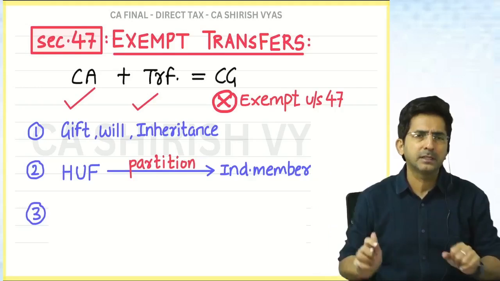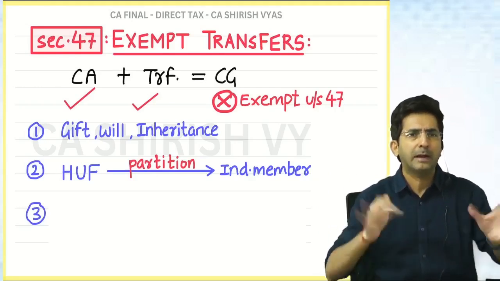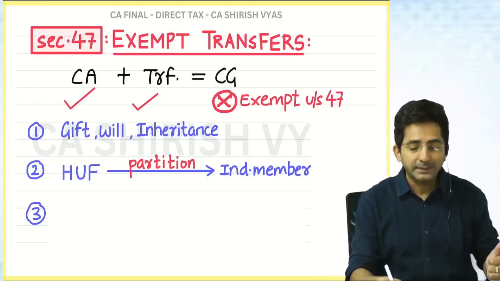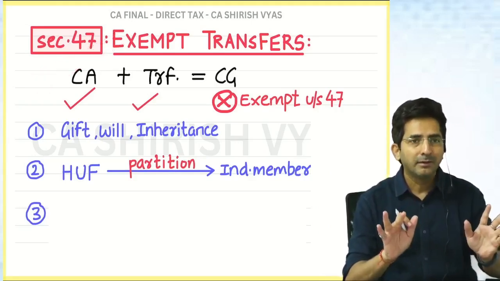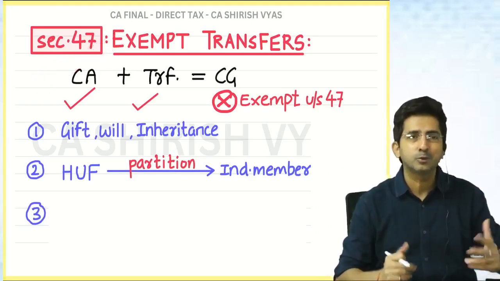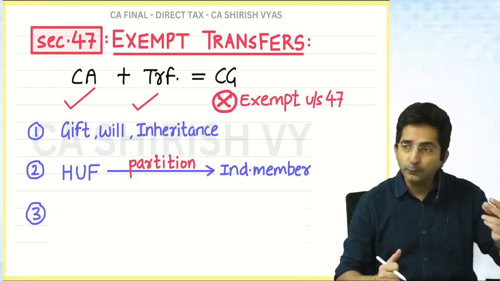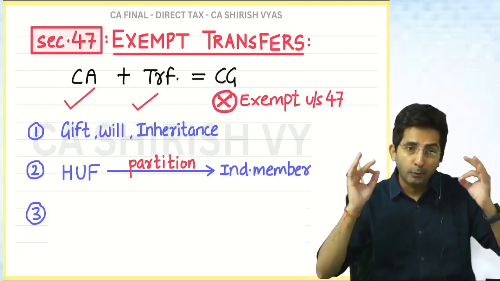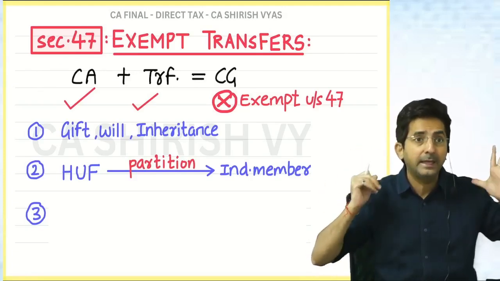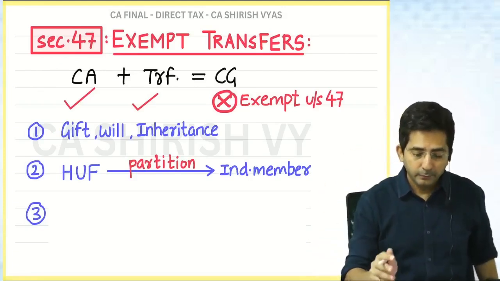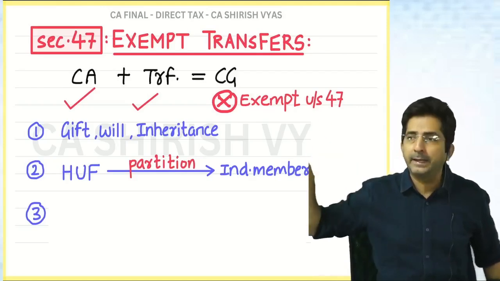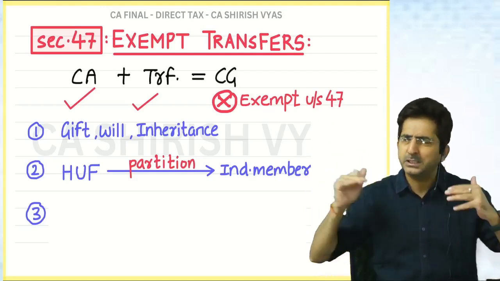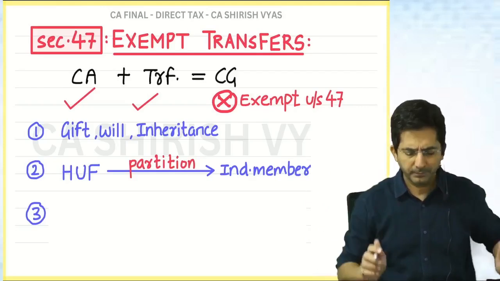Tell me if a question comes on this, what will you say? No capital gain. So that's what I'm saying. 47 alone doesn't create importance in the student's life. Along with 47, when you study 49, it becomes a very good type of question, likely in exam. Okay. So till I come to 49, patiently just register these points as exempt.